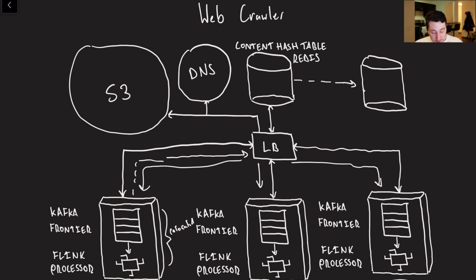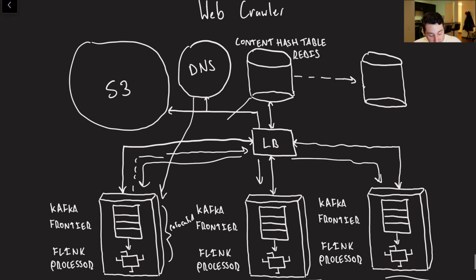Now, of course, once we're processing something, if the data isn't cached, we're going to have to pull from our DNS into our Flink instance. We are going to have to read from the Redis cache in order to see whether or not we've processed this HTML before. And then we're also going to have to write back to the Redis instance to basically say, hey, I've processed an HTML document, here's its hash, you should hold on to this thing. It's going to have a single replica, or as many replicas as your heart is content with. And of course, we also have S3, which is ultimately going to be the sink of all of these operations.